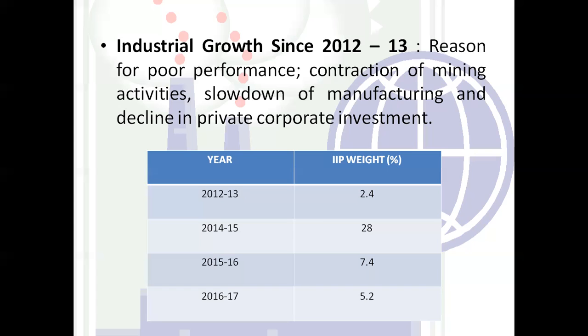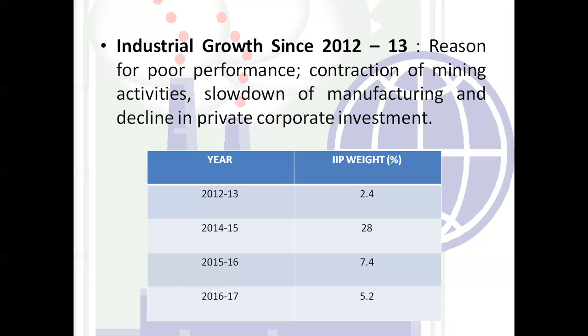Then again, the reason for the poor performance was the contraction in the mining activities. Contraction means that due to other factors, the mining activity has been slowed down. There is a slowdown in the manufacturing activities as well as the mining activities, and there is a decline in the private corporate investment.